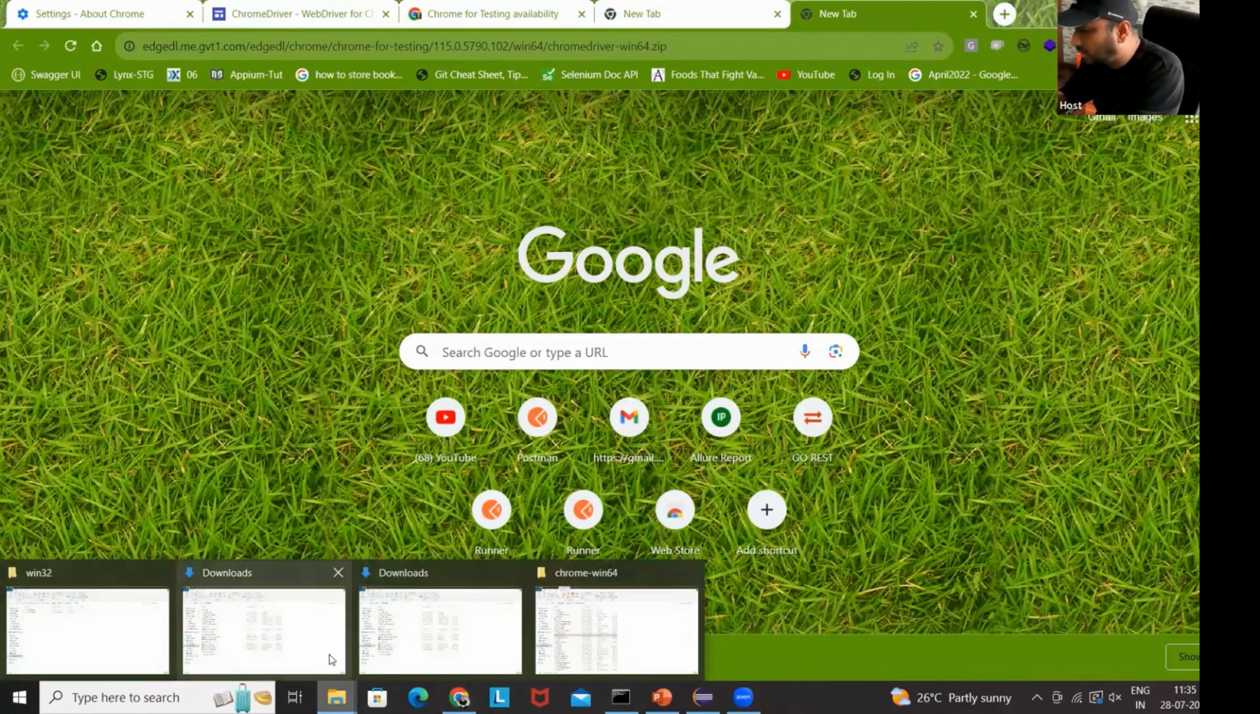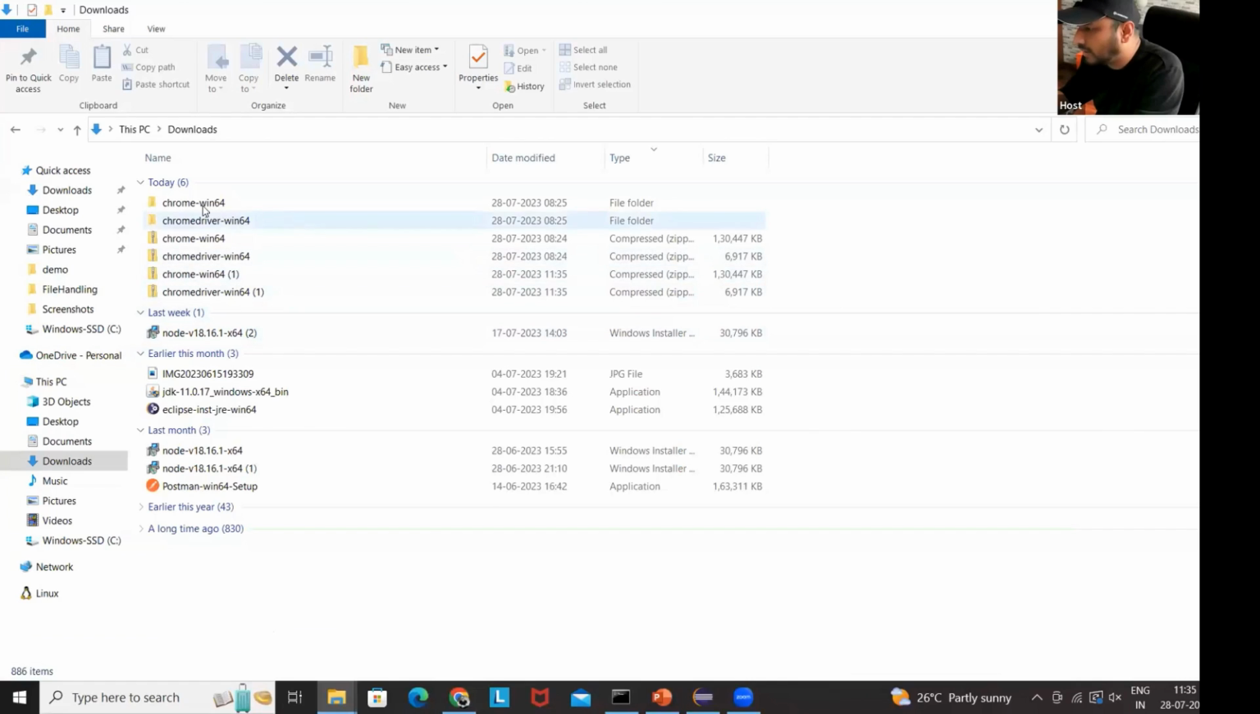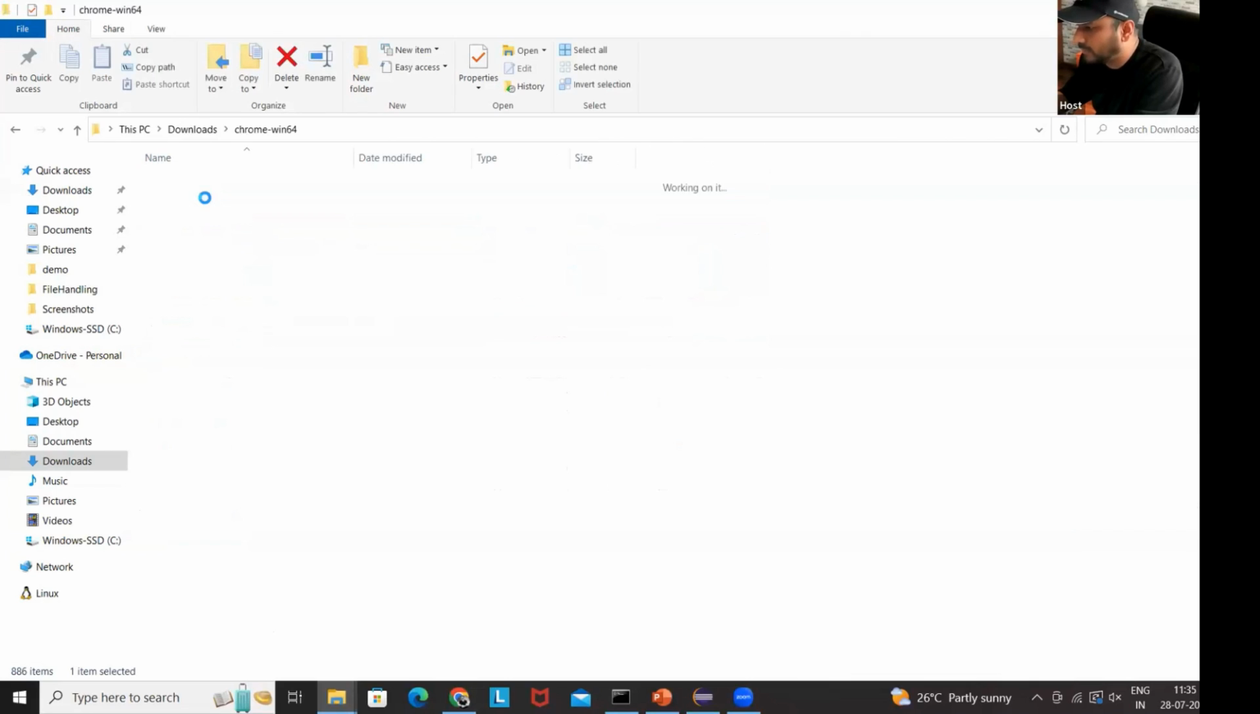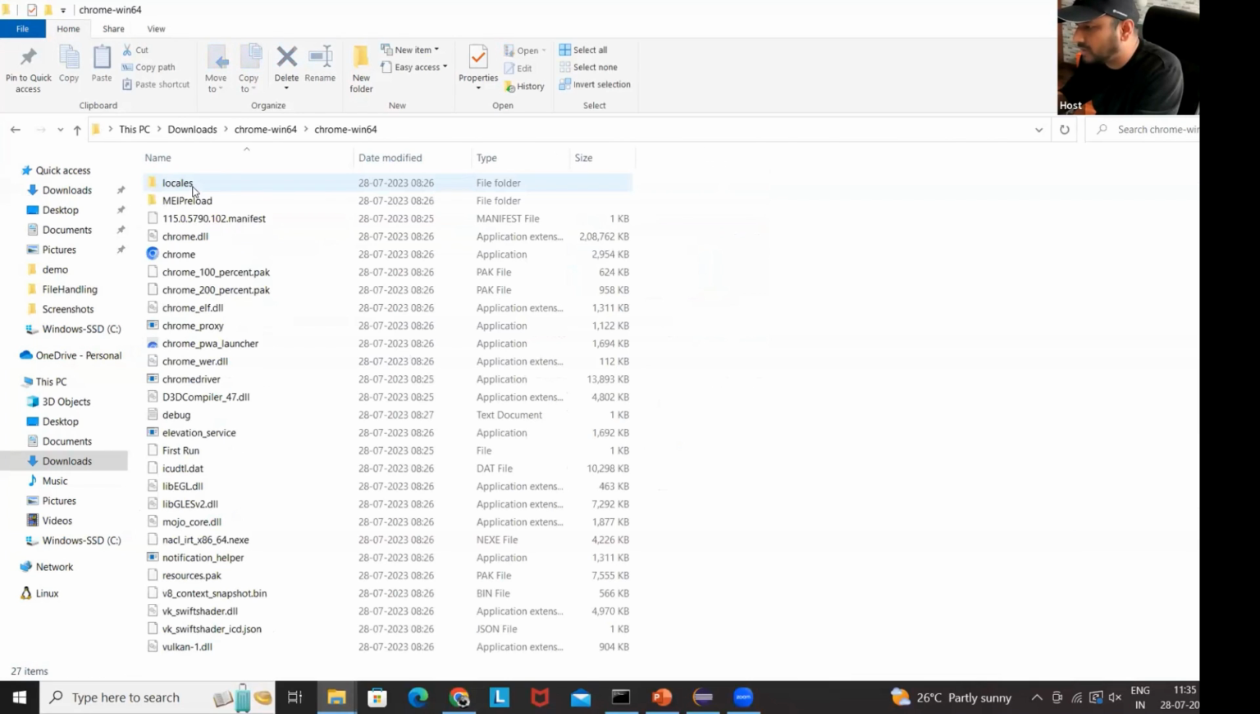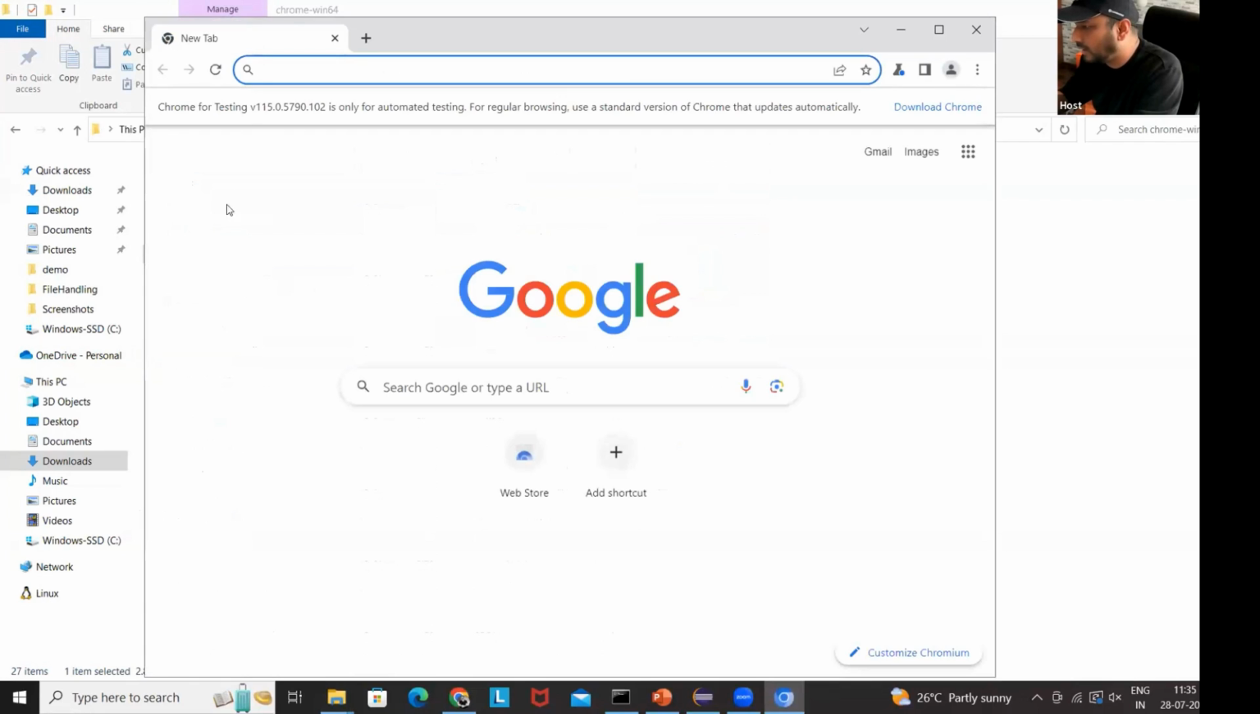Okay. And then I'll go to my downloads folder. And here you can see that Chrome 64 and the Windows 64 driver, both are available. Actually, I downloaded it again, that's why it's giving the one also in the bracket. So this is the Chrome browser, and you can see chrome-win64. And here, this is the Chrome browser that you have to open. In Windows 64, it's slightly different. Just open that. And here you can see Chrome for Testing, especially designed for automated testing.